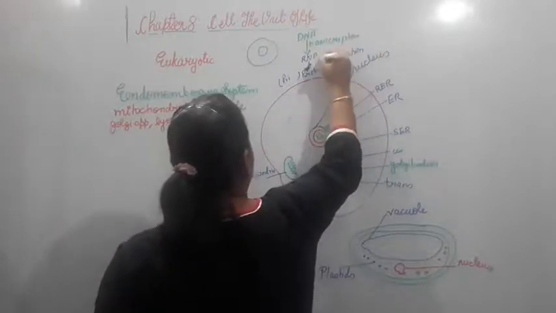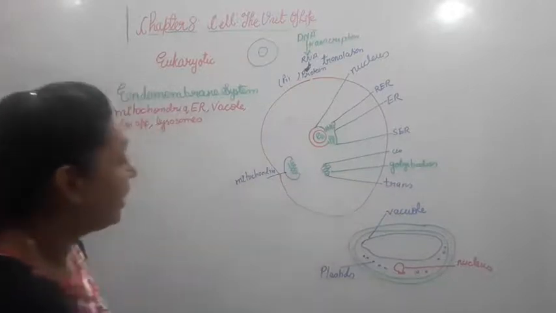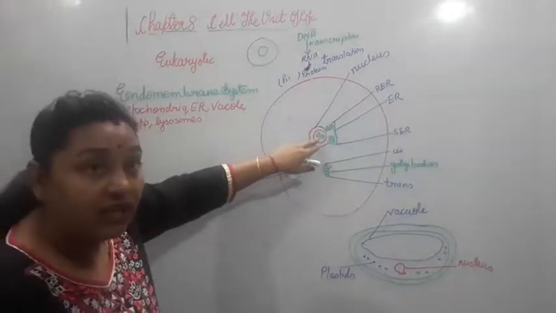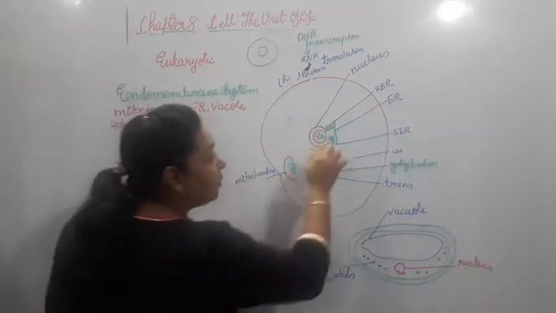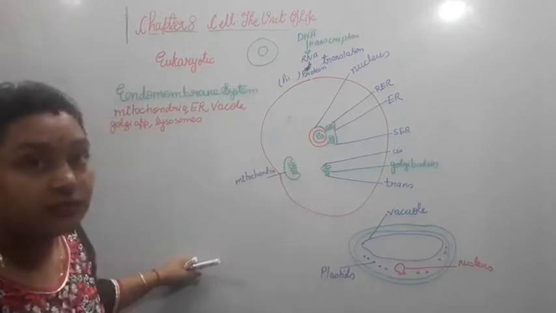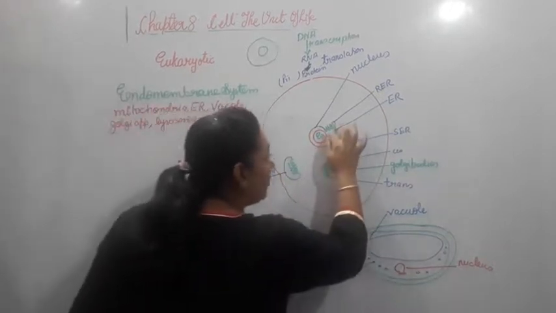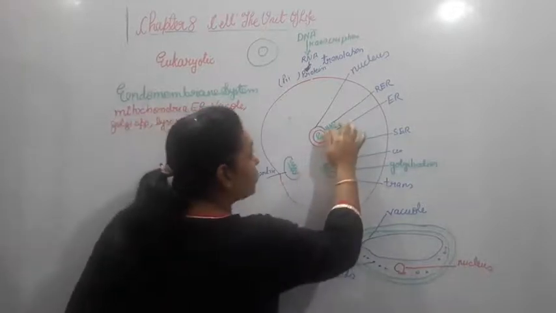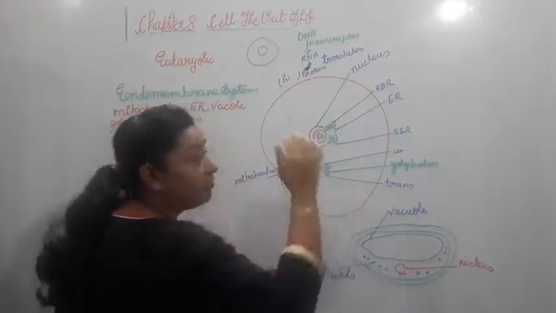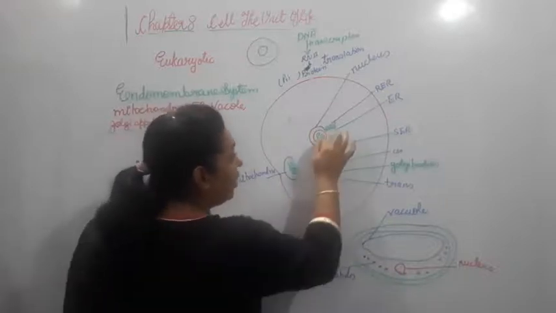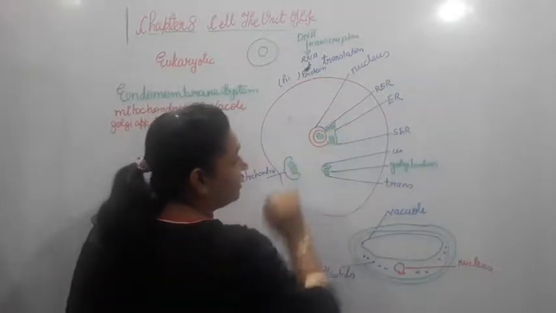Now see what is happening over here in the nucleus. The DNA of the nucleus will come to the endoplasmic reticulum at this place. Now this endoplasmic reticulum is going to transmit the information to this place.